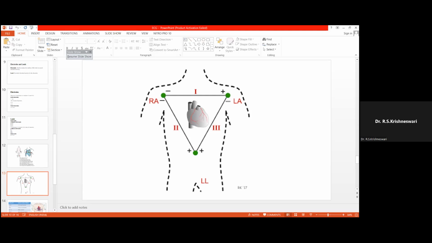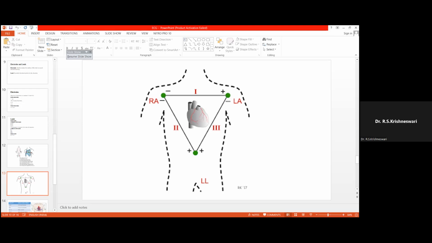And there is a rule as far as the ECG is concerned. When anything is connecting from up to down or from below upwards, the positive pole will be in the lower part. This is very, very important. So when there is a connection from above downwards or from below upwards, the positive pole will be on the lower side. This is the first rule.